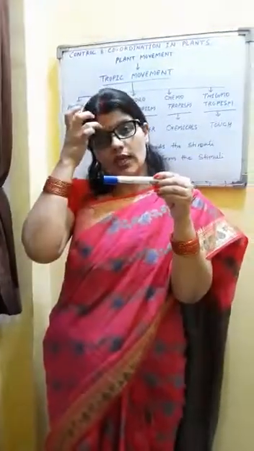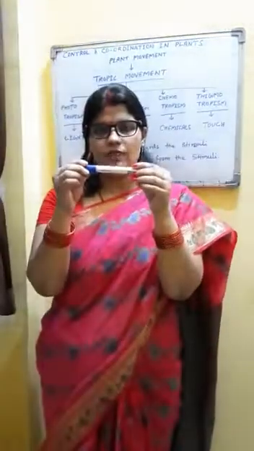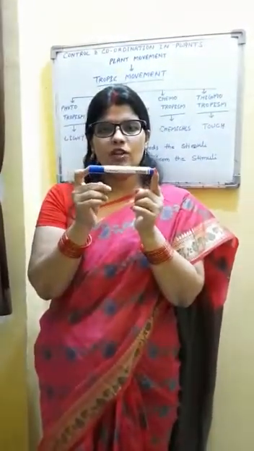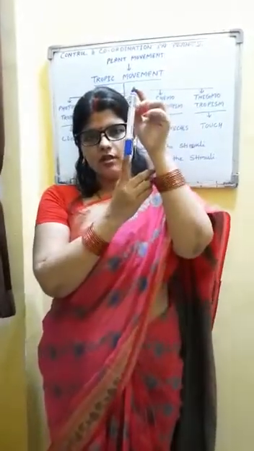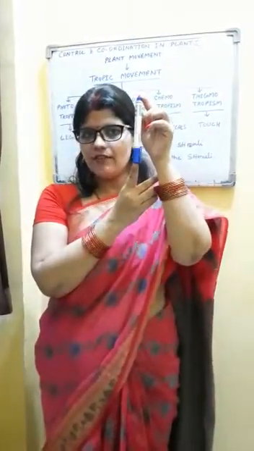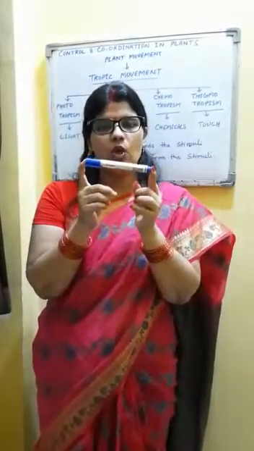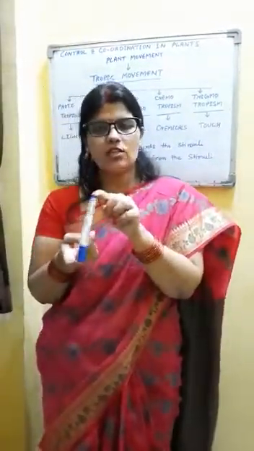So it is showing that in whatever condition you keep the plant, stem will always grow away from the gravity and towards the sunlight, and root will always grow away from the sunlight and towards the gravity.